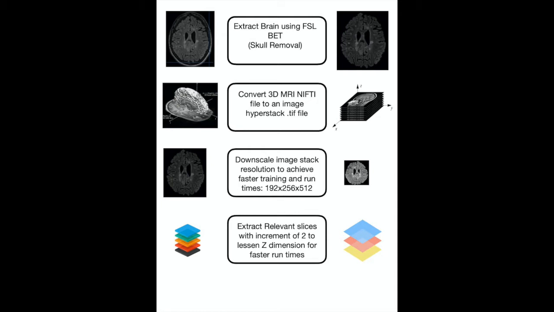Afterwards, we can convert that 3D MRI NIfTI file, which is unreadable by anything but an MRI reader, to an image hyperstack.tif file, which is easily interpretable by multiple sources. After that, we can downscale that image stack to a lower resolution to achieve faster training and run times, whilst also maintaining the resolution necessary to see lesions. Afterwards, we can just extract the relevant slices with an increment of 2 to less than the z dimension for faster run times.